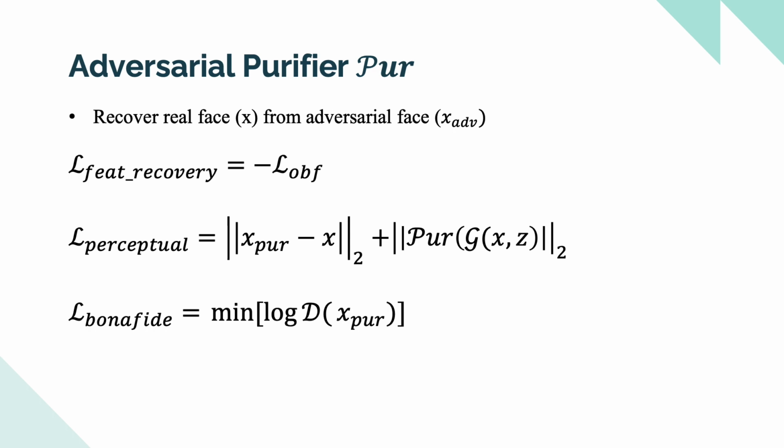We aim to automatically remove adversarial perturbations by training another neural network, PUR, referred to as the adversarial purifier. The adversarial purification process can be viewed as an inverted procedure of adversarial image synthesis. Therefore, we have a feature recovery loss, which is the negative or the reverse of the obfuscation loss. We also have a perceptual loss that minimizes the difference between the final purified image and the input real image X. And we have a regularization on the purified image such that the overall purification process changes minimal pixels. Finally, we also incorporate our detector to guide the training of the purifier.